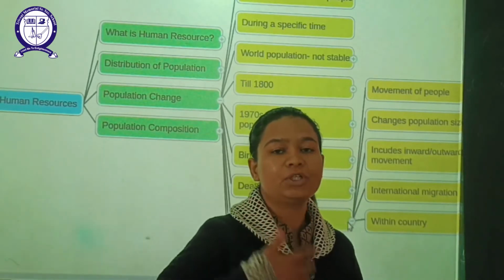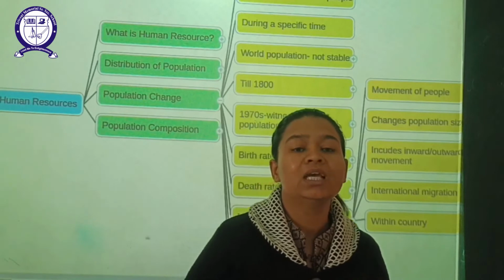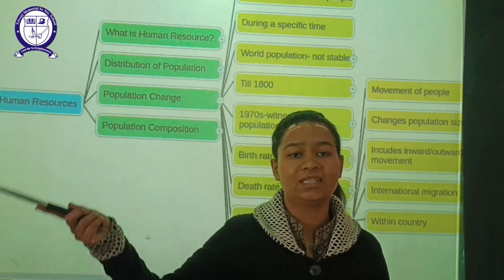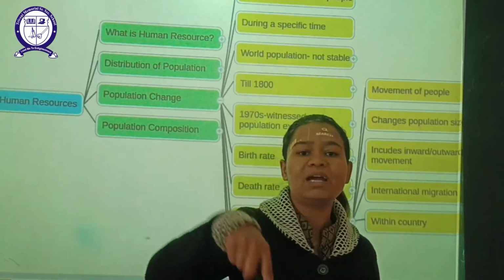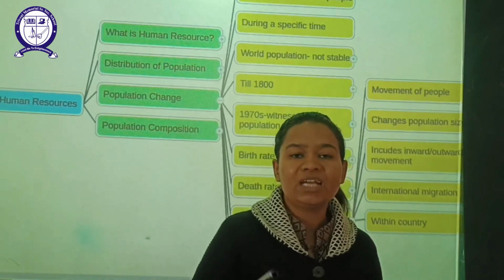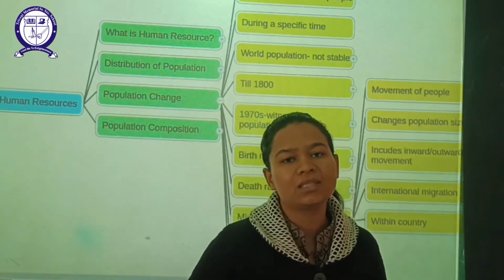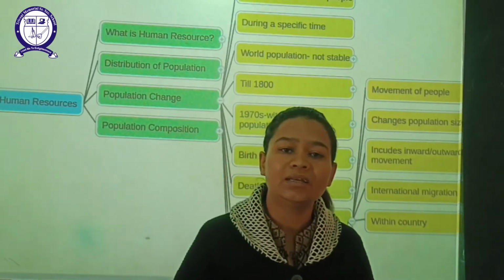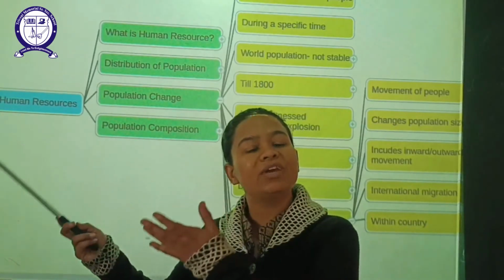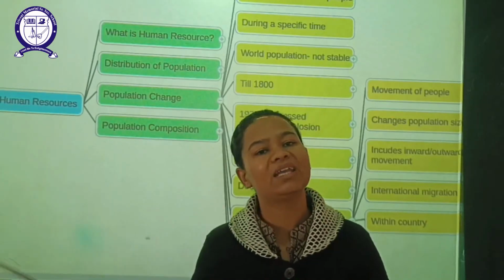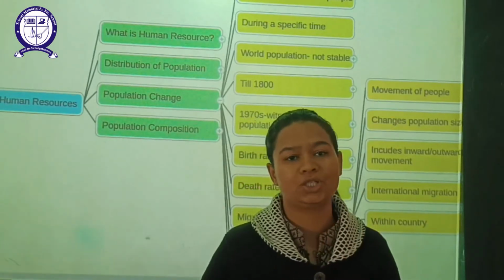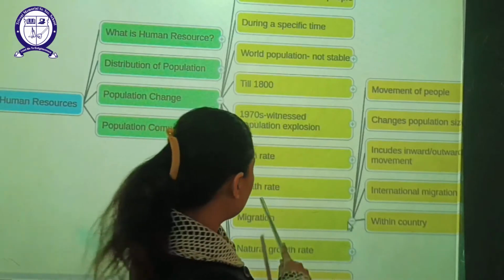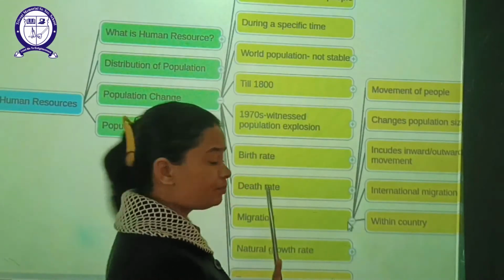For example, suppose a resident who is living in USA migrated to India. Definitely he is then part of India. That is immigration in case of India. And if a citizen of India got a very good job in USA and migrated there, that is emigration for India. So that is your migration case.